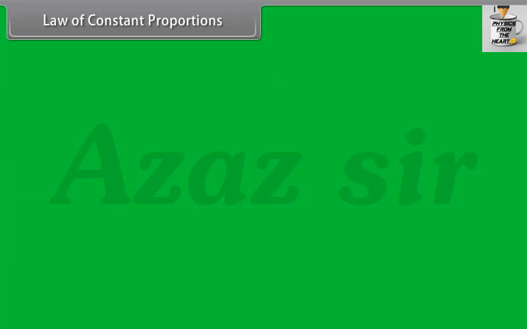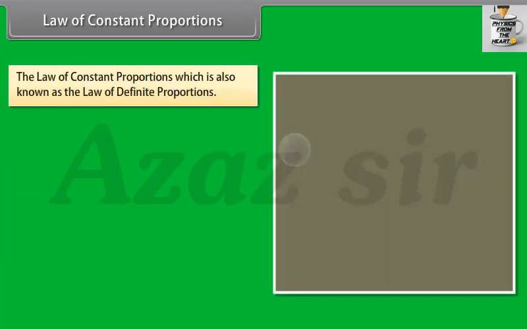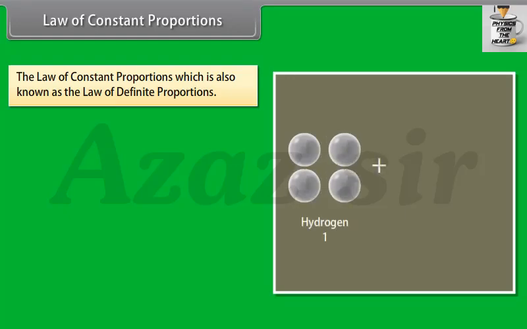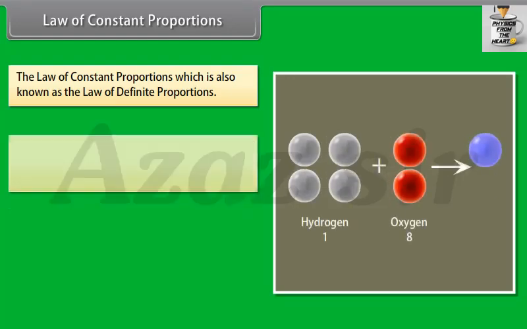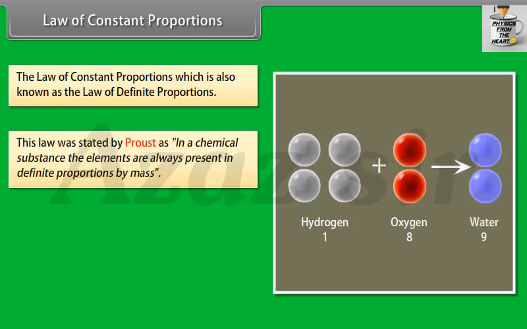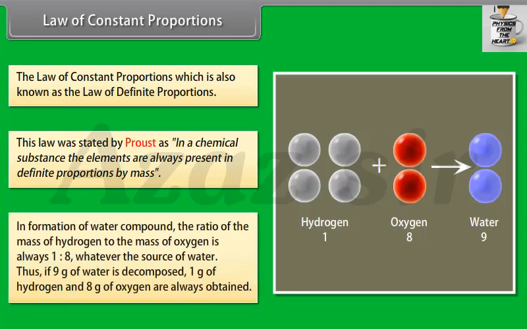Law of constant proportions. The law of constant proportions, which is also known as the law of definite proportions, was stated by Proust. In a chemical substance, the elements are always present in definite proportions by mass. In the formation of water, the ratio of the mass of hydrogen to the mass of oxygen is always 1:8, whatever the source of water. Thus, if 9 gram of water is decomposed, 1 gram of hydrogen and 8 gram of oxygen are always obtained.